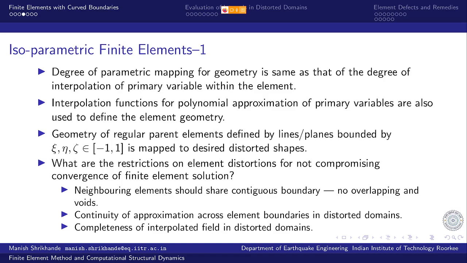So we construct the interpolation functions for the parent element, but do these conditions carry over after distortion? That needs to be proved, and conditions, limits to be imposed. This is what needs to be done, and then these three basic requirements would be satisfied.